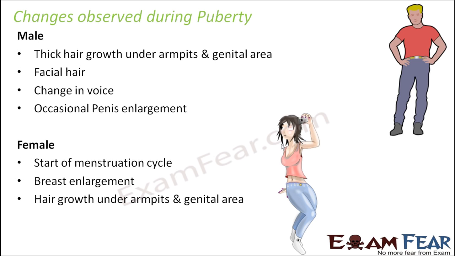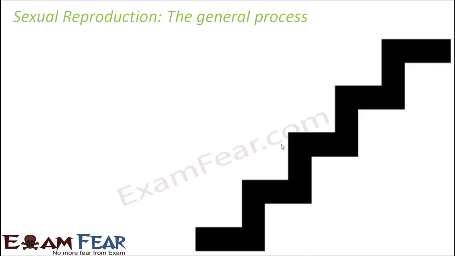Once they enter adolescence, that means they have entered into the reproductive phase of their life. Once a human being is in the reproductive phase, he or she is capable of undergoing sexual reproduction. This is the time when a female is around 11 to 13 years old and a male is around 13-14 years old. Generally by that time they reach adolescence, and after that they enter into the reproductive phase of their life.